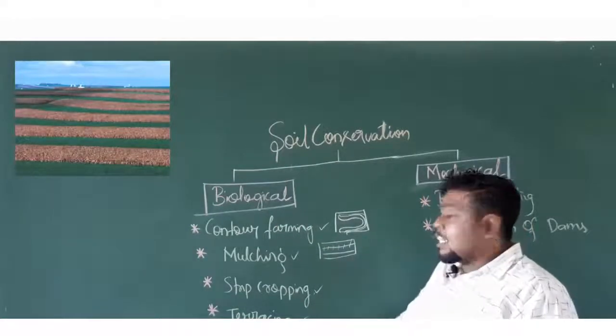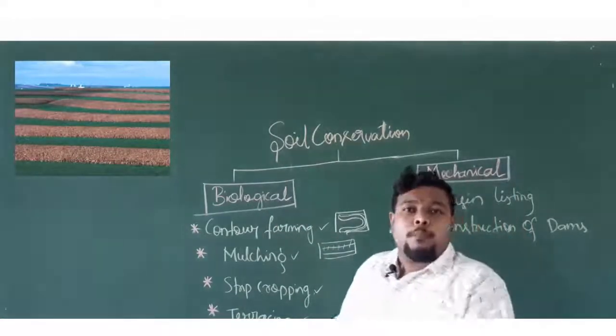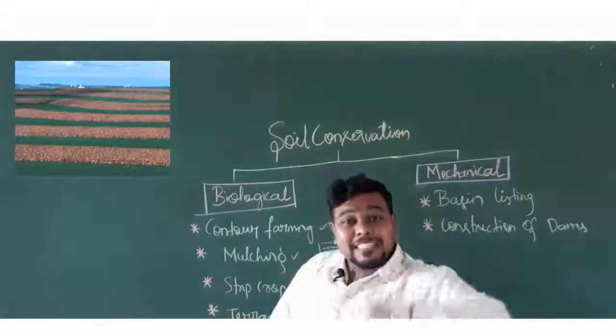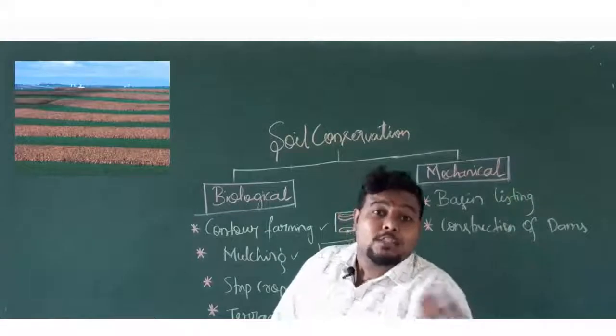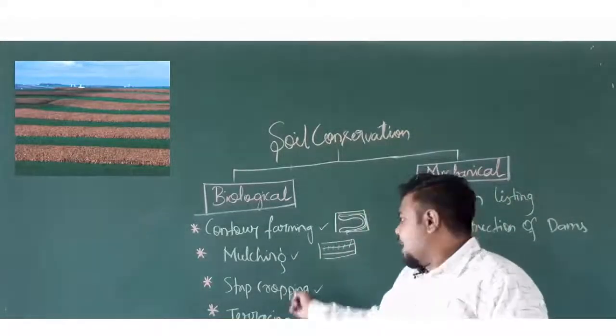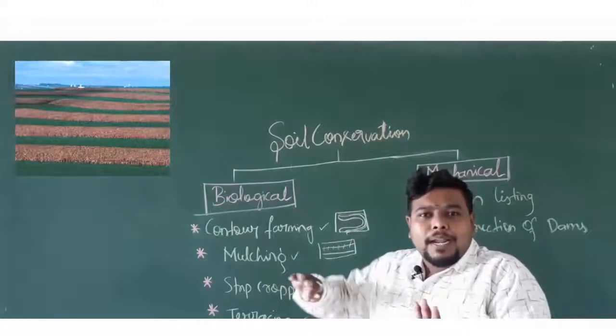Crop rotation is nothing but completely changing the crop. One layer will have a normal crop here, and in the next set you will be growing only leguminous plants. So that is what is meant by crop rotation. They are literally similar to each other, but with a small change.